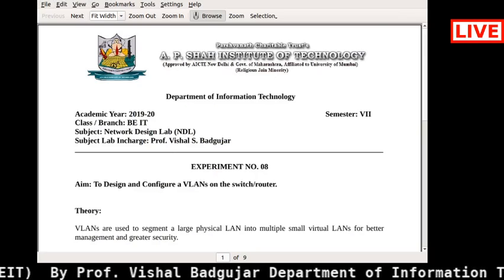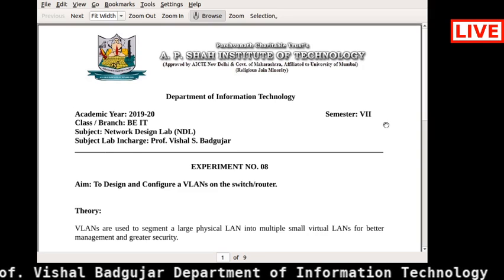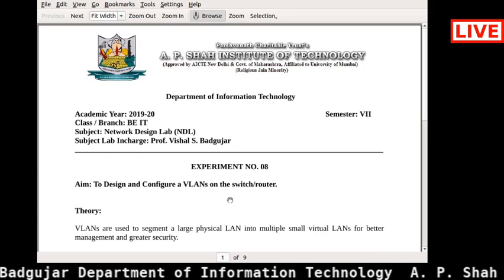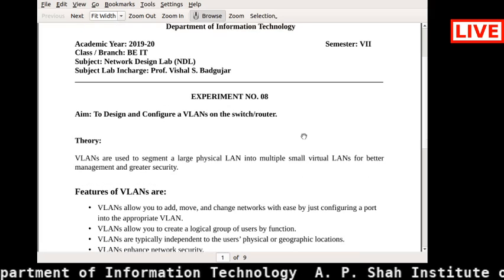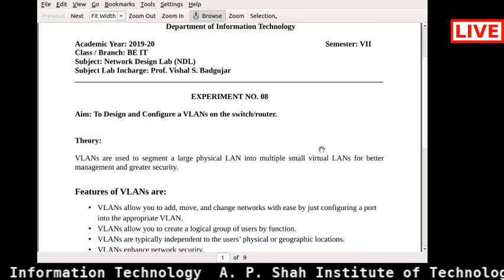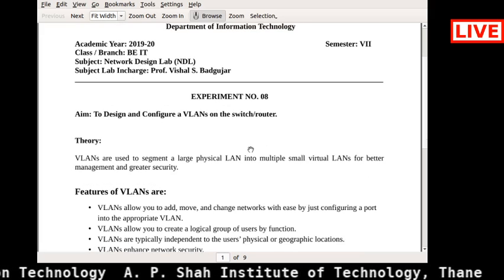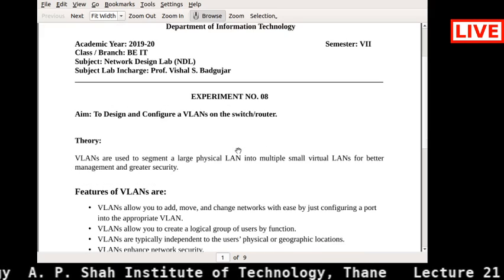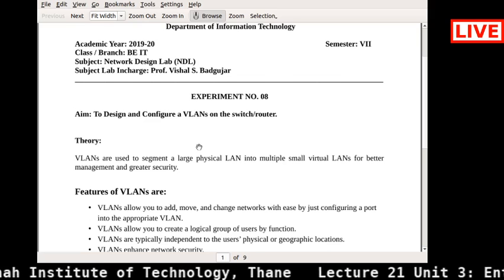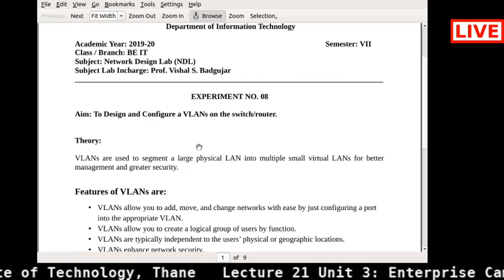Okay, so if you see here in this particular VLAN, right? It is nothing but our experiment also, right? This is number 8, to design and configure the VLAN on a switch or a router, right?